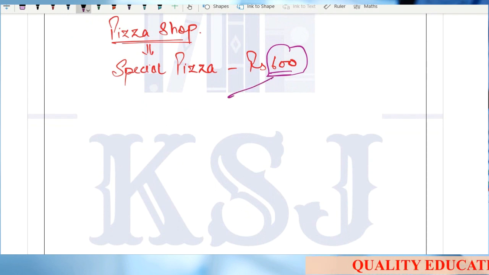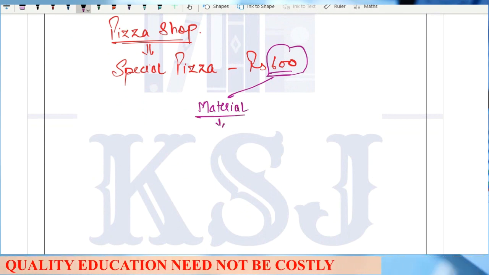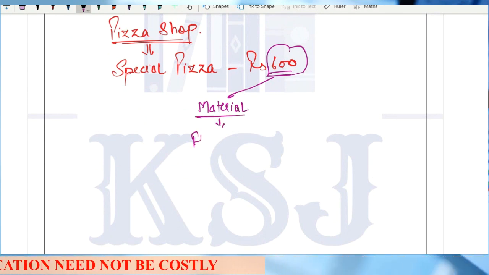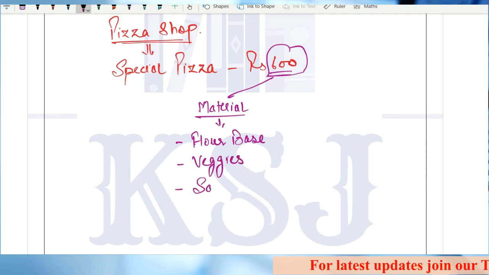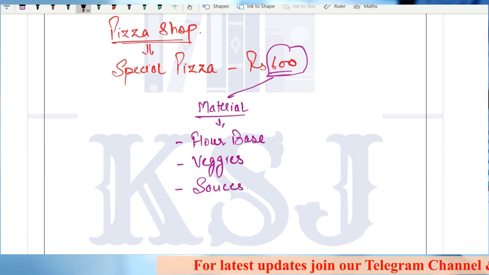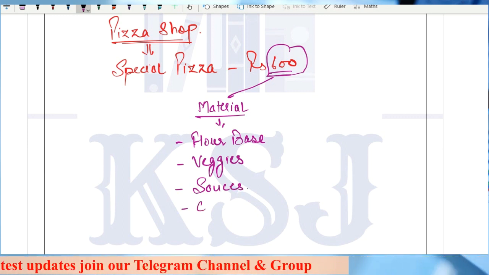One, you considered the cost of material used in that pizza. What is the material used? A flour base is used, a pizza base that we call it. Then you put some veggies on it, then there are sausages on it, then it may be other things like the cheese.